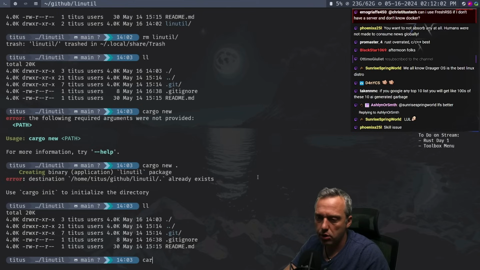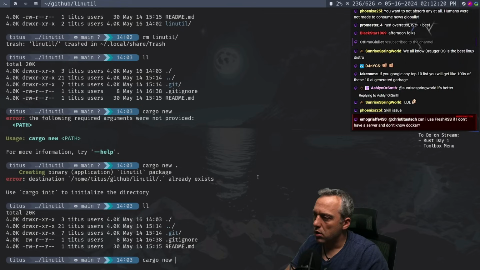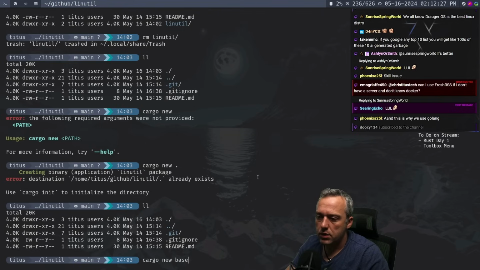All right, let's go, cargo build. I think we're going to put this, I almost want to just call it base, or cargo new. I don't want to call it linutil, that'd just be repetitive. Yeah, maybe we just call it rust.